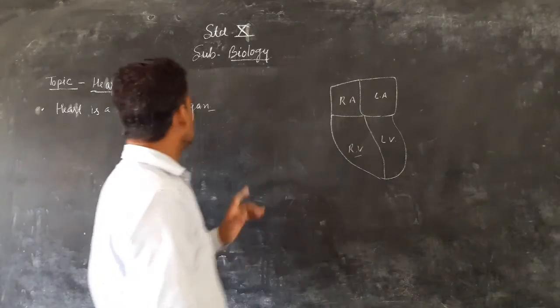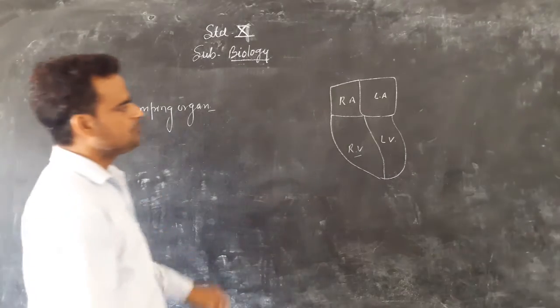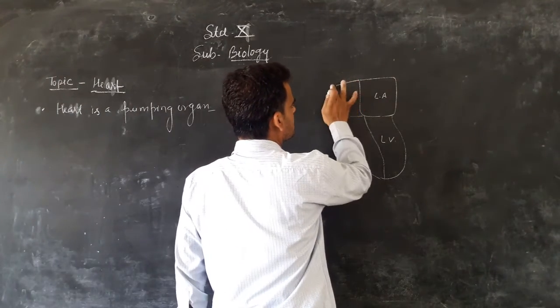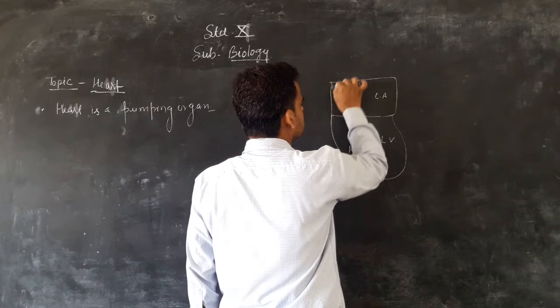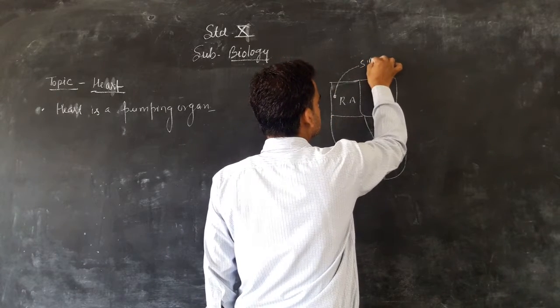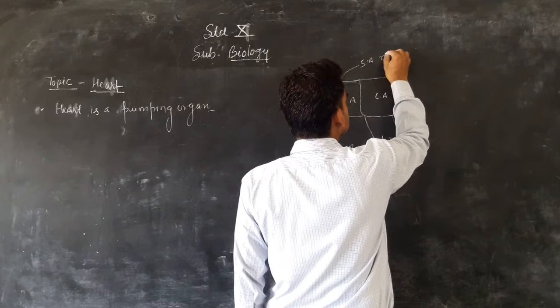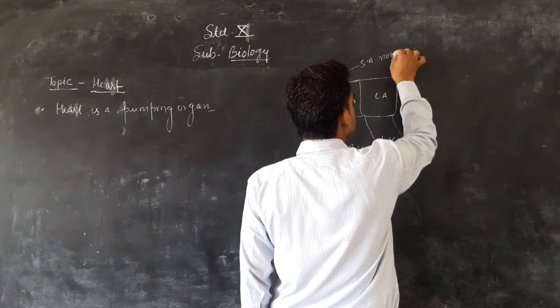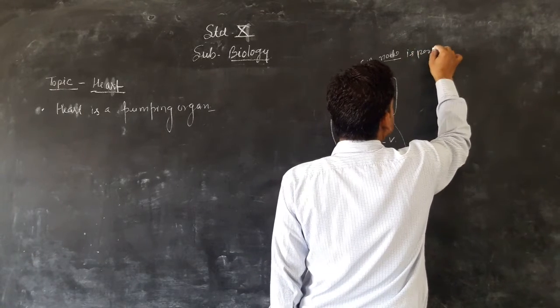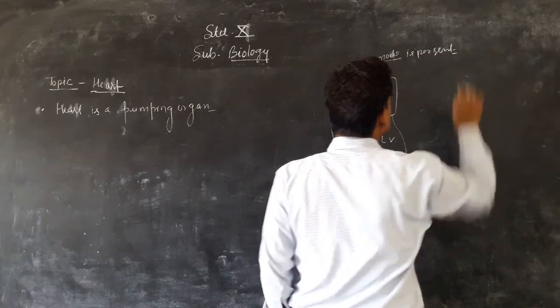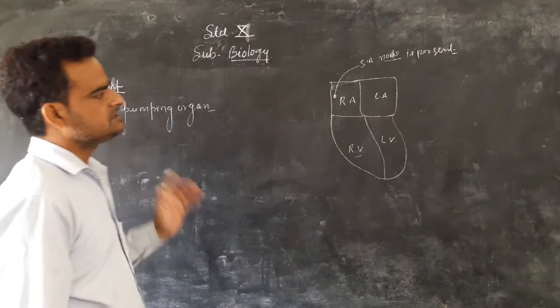So the heart, with four chambers, is the pumping organ, in which the SA node is present.